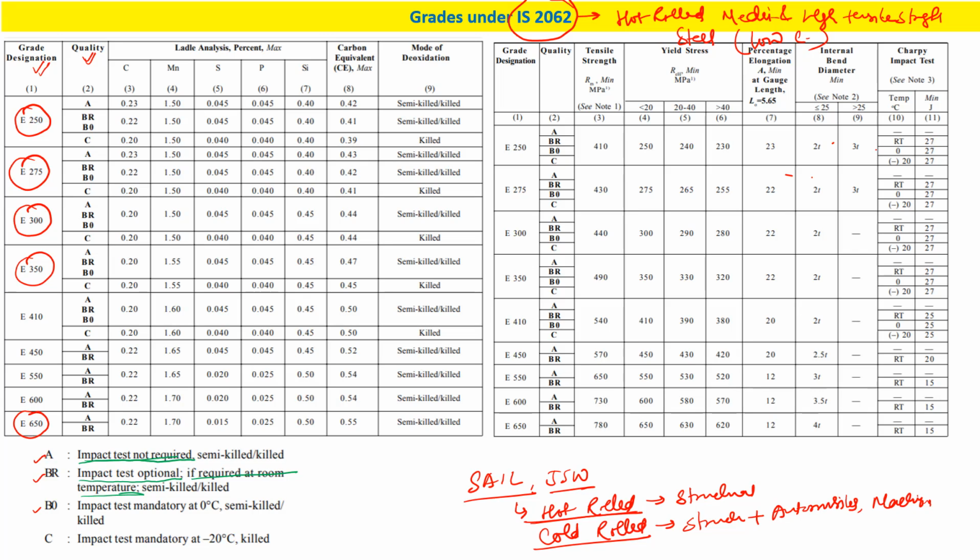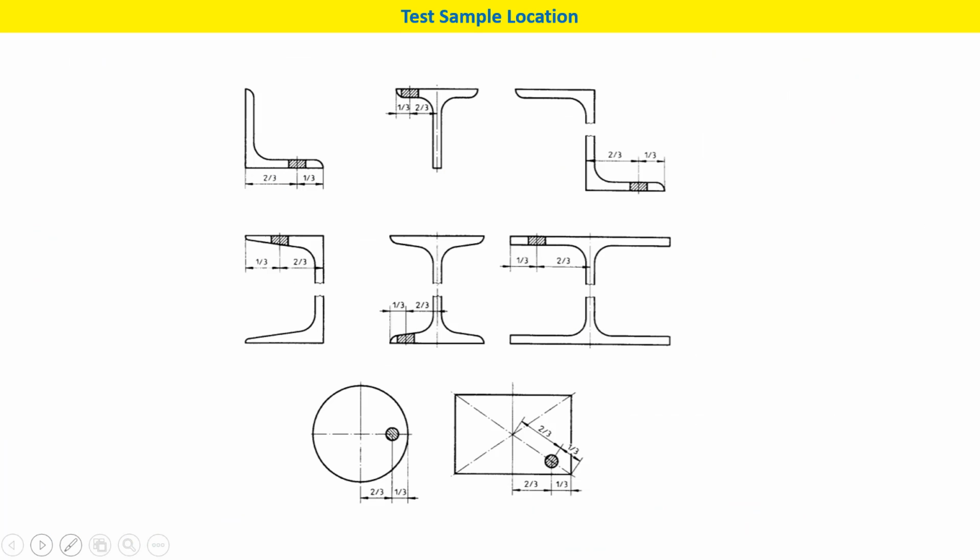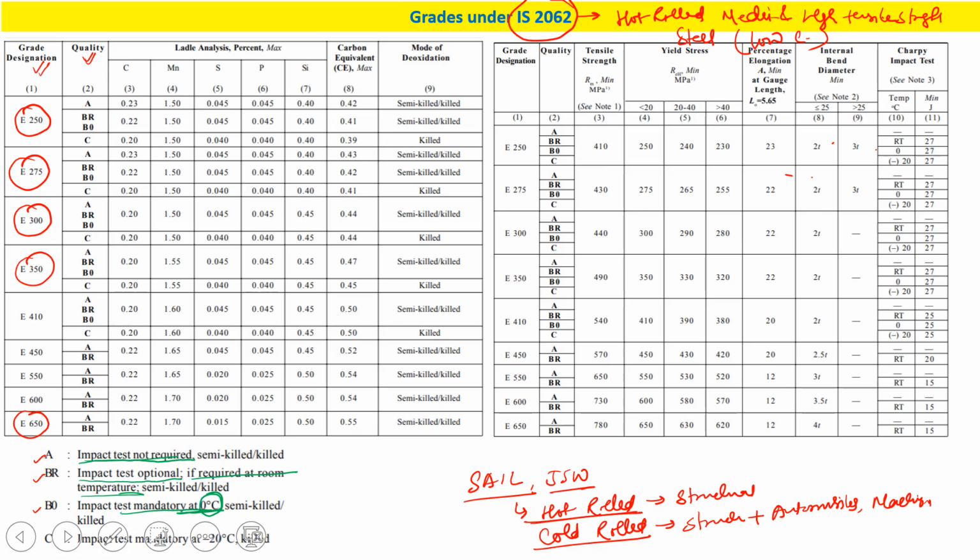B0 is impact test mandatory at 0 degree centigrade. So if impact test is mandatory at 0 degree centigrade, then it will be B0 quality. Then C quality tells you impact test mandatory at minus 20 degree centigrade. So this is at low temperature, right? There will be some value, the amount of energy which will be required at minus 20 degree, that is the amount in joules.